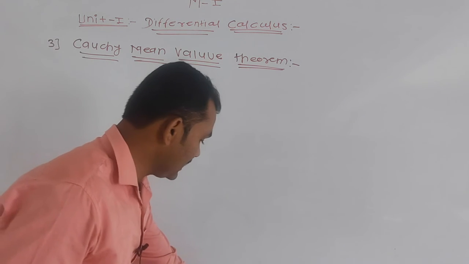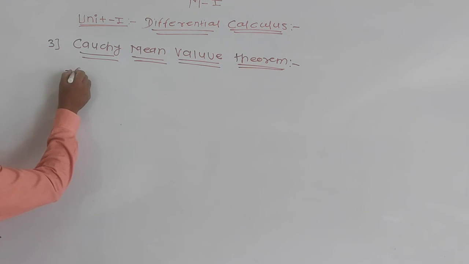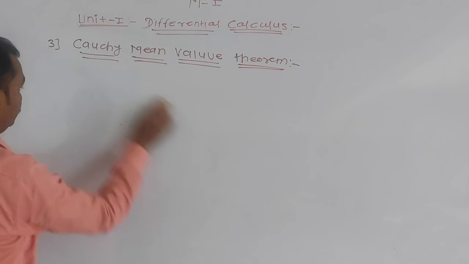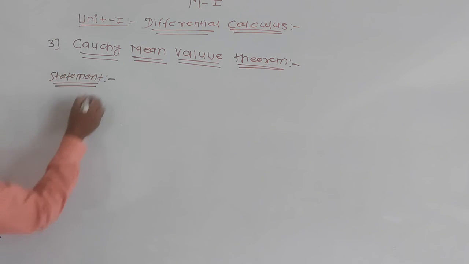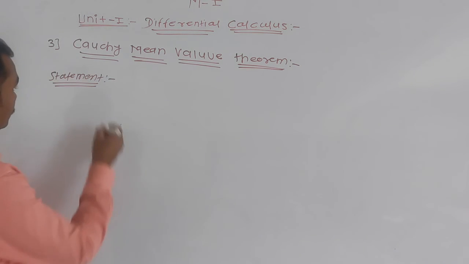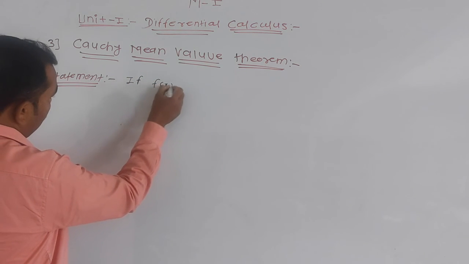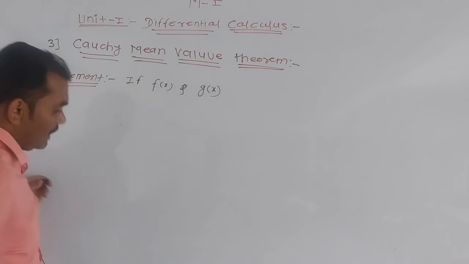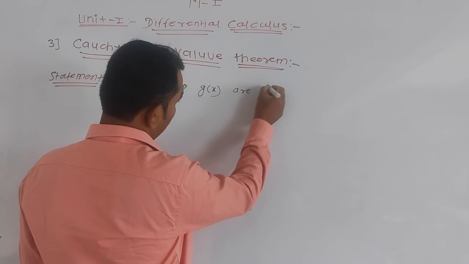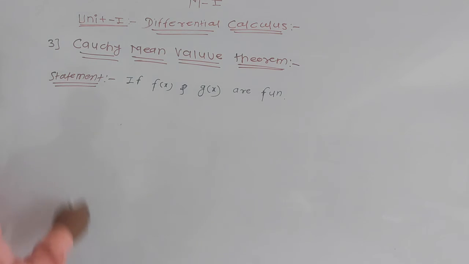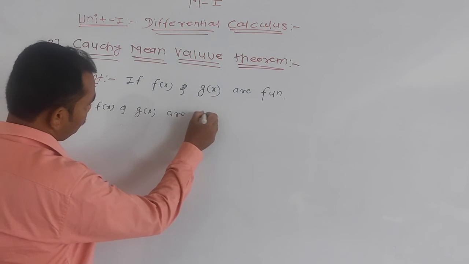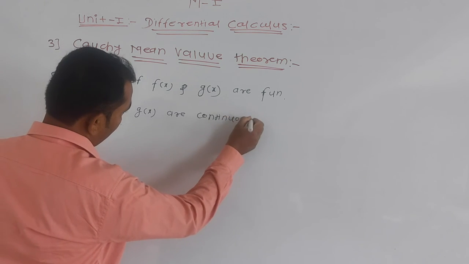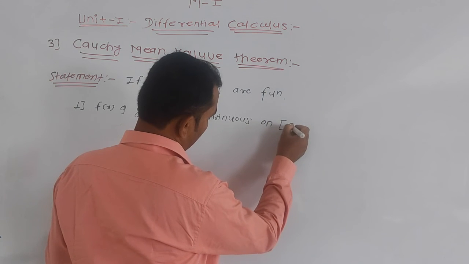I will write the statement. If f of x and g of x are functions, so first, f of x and g of x are continuous on the closed interval a comma b.